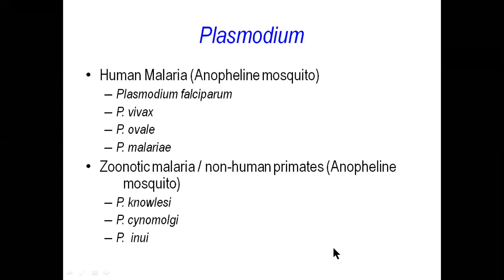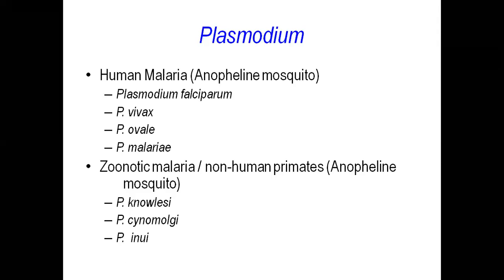So, next slide. You see, in human beings there are four important malaria parasites. One, which is very commonly known to everyone, is Plasmodium falciparum. Another is Plasmodium vivax, then Plasmodium ovale and Plasmodium malariae. Apart from these, there are some zoonotic malaria parasites of monkey origin, which we call non-human primate malaria, and which are also transmitted by anopheline mosquitoes.